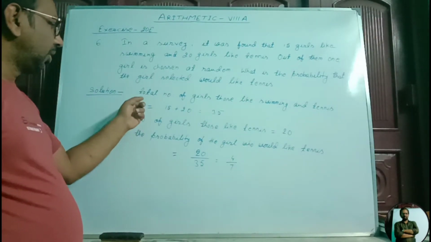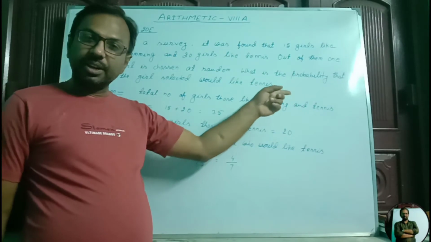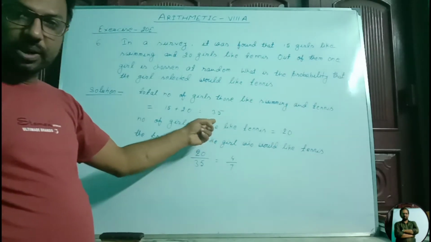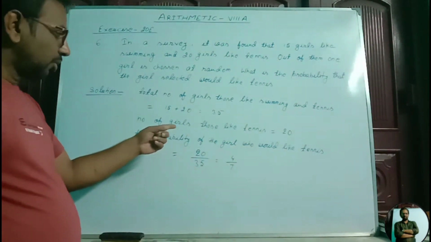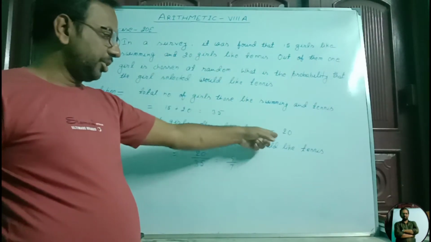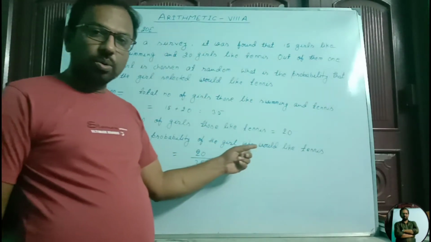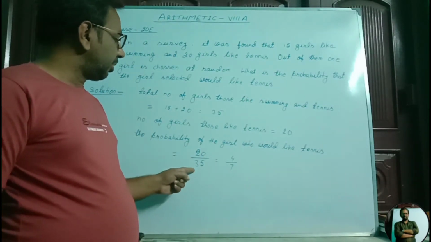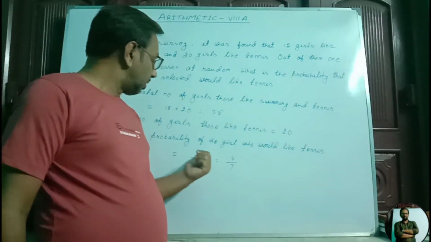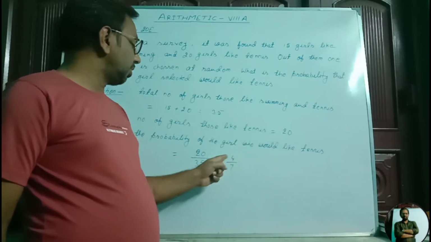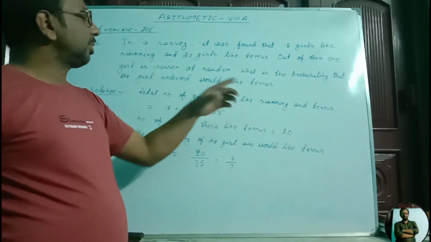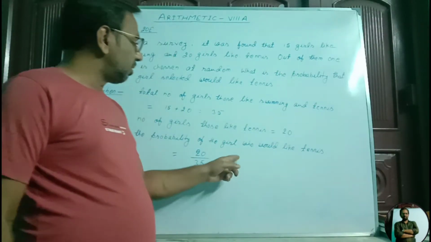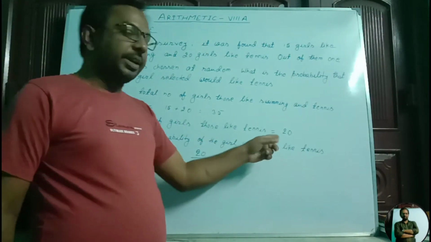So here I have written total number of girls, those who like swimming and tennis both, that is equal to 15 plus 20 equal to 35. Then I wrote number of girls who like tennis, that is equal to 20. Now the probability of the girl who would like tennis equals number of girls who like tennis by total number of girls who like swimming and tennis. So that is 20 by 35, equal to 4 by 7. This is the probability that the girl would like tennis.